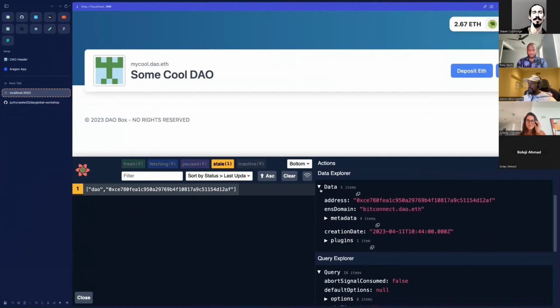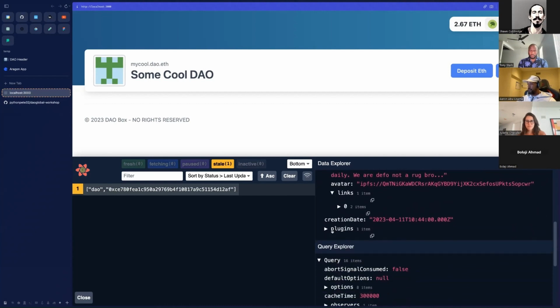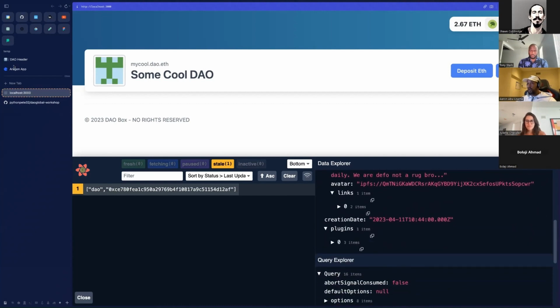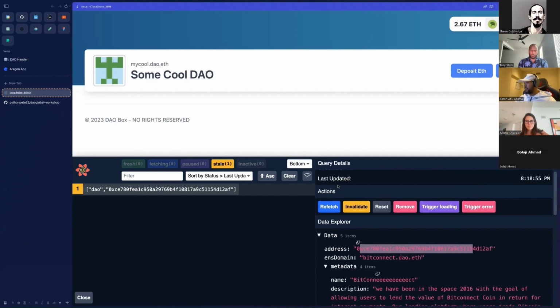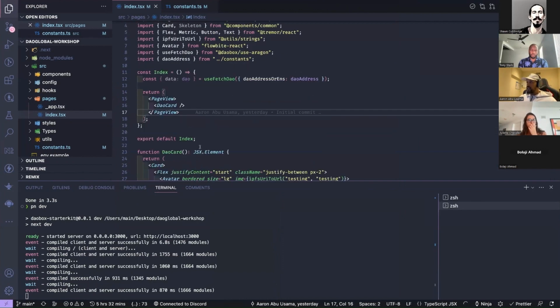This hook gives you back the DAO's address, the ENS domain, the metadata, and all of this stuff. You can go into the documentation and dive into all the things that it brings out, but the quickest way to find out is just to run the hook and see what you get back with it, right? So that's that. Now we've got the hook, let's actually use it.